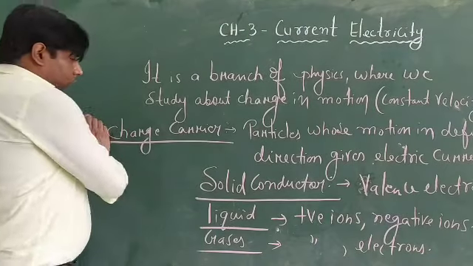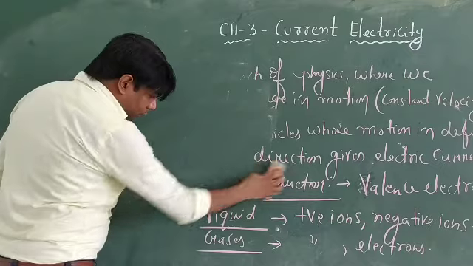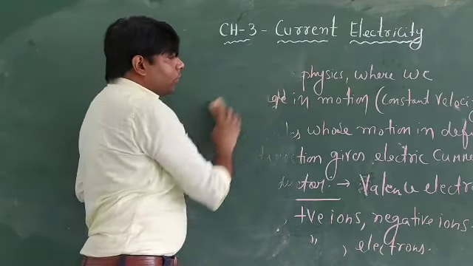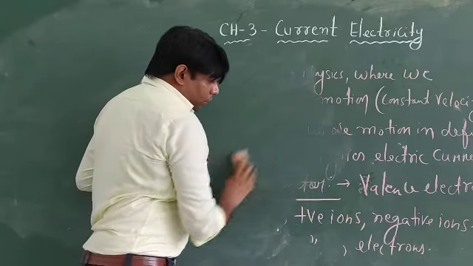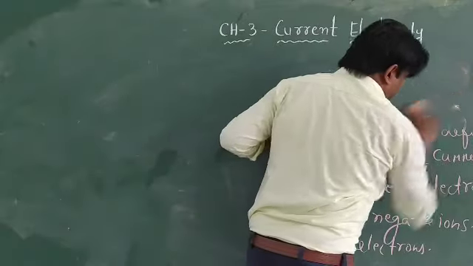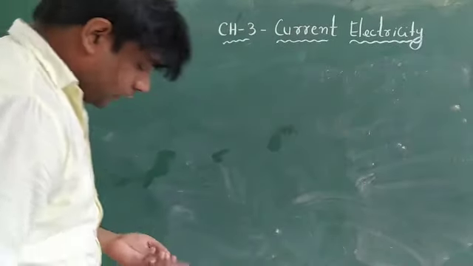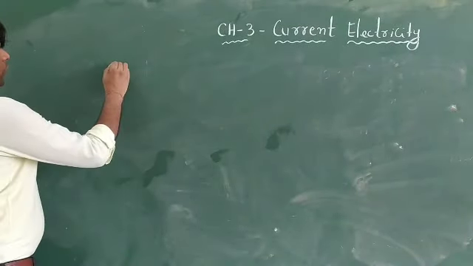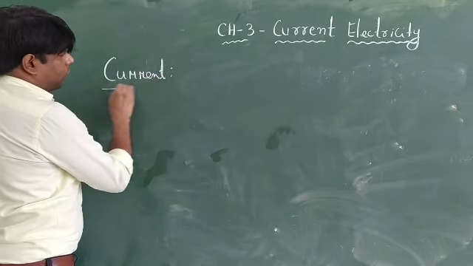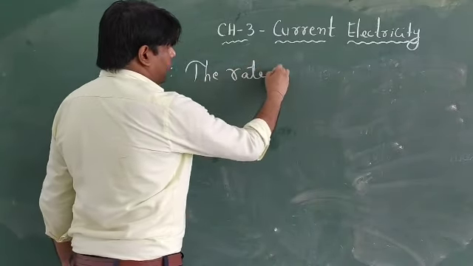Now we talk about electric current. What is the general formula? We have talked about this: when there is a flow of charges, there is a mathematical formula, because in physics we have to study things in terms of mathematics. If we go by the definition, electric current is called the rate of flow of charges.